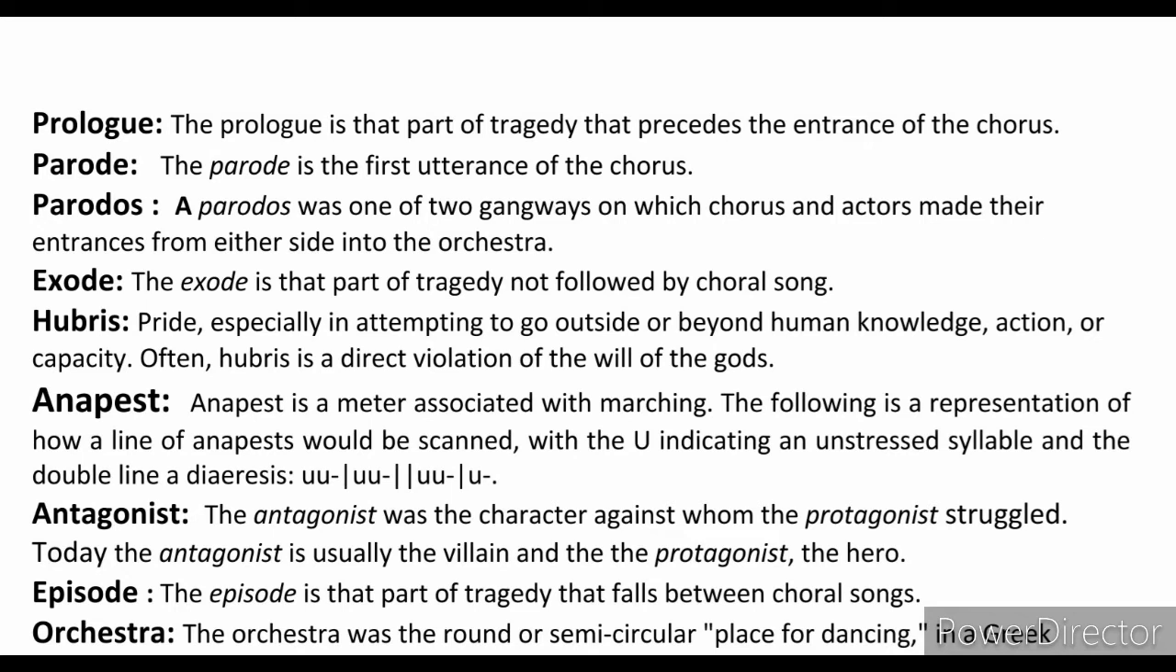And the second one is here in this list. The parodos is the first utterance of the chorus. Then parados. A parados was one of the two gangways on which the chorus and actors made their entrances from either side into the orchestra. Then exode. The exode is that part of tragedy not followed by the choral song. Hubris, pride, essentially in attempting to go outside or beyond human knowledge, action, or capacity. Often hubris is a direct violation of the will of the gods.